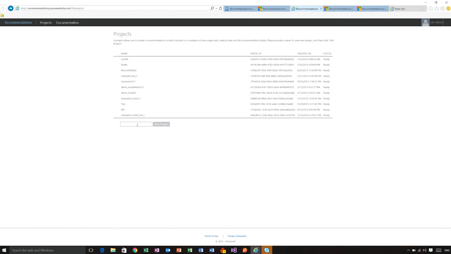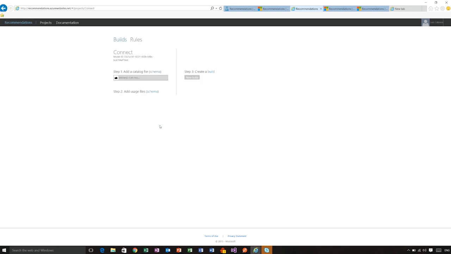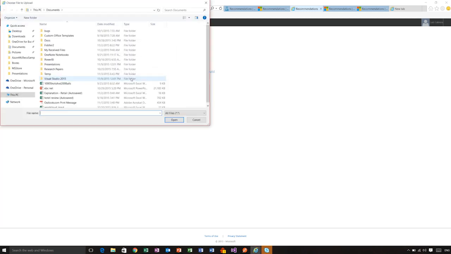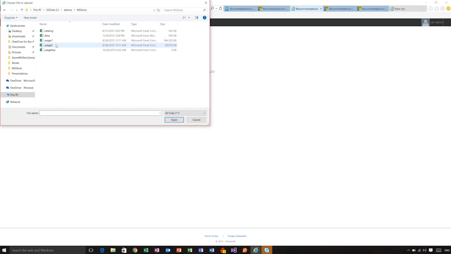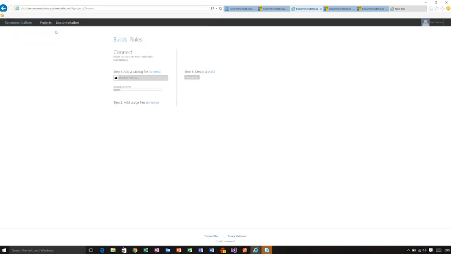Once you are in the Recommendations UI, you can create new projects. Let me create a new project. I will call it Connect. And this project is going to be my container, where I can add the usage, the catalog files, and where I can later train my model. So it just created the model, and step by step, it asks me to add a catalog file. So I actually have a catalog file with transactions from the Microsoft Store, actually. So I am going to use my catalog from the Microsoft Store. As you can see, it was able to upload the catalog.